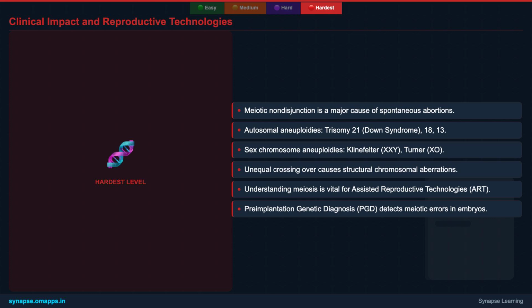Furthermore, the study of meiosis is fundamental to reproductive technologies. Techniques like in vitro fertilization, or IVF, rely heavily on understanding oocyte maturation, a process involving meiosis. Preimplantation genetic diagnosis, or PGD, allows for the screening of embryos for meiotic errors like aneuploidies before implantation, significantly improving the success rates of ART and reducing the incidence of certain genetic disorders. The profound impact of meiosis on human health and evolution makes it a continuous area of intense biological and medical research.